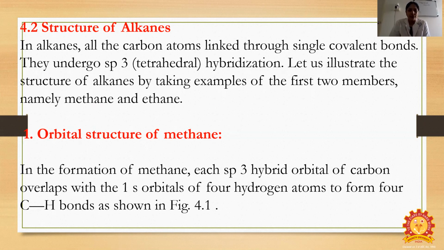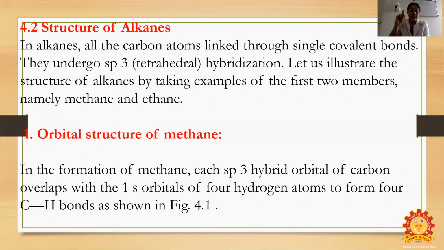Let us illustrate the structure of alkanes by taking the examples of the first two members, namely methane as well as ethane. In alkanes, all the carbon atoms are linked through single covalent bonds. They undergo sp3 tetrahedral hybridization. Orbital structure of methane: it is sp3 hybridized and undergoes a tetrahedral arrangement. In the formation of methane, each sp3 hybrid orbital of carbon overlaps with the 1s orbitals of four hydrogen atoms to form four carbon-hydrogen bonds, as shown in the figure.